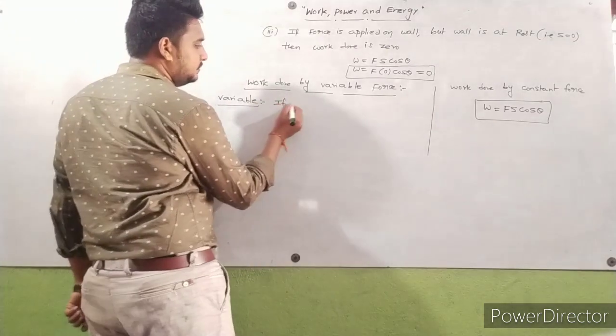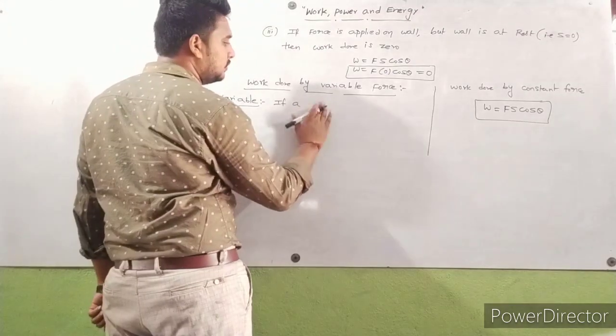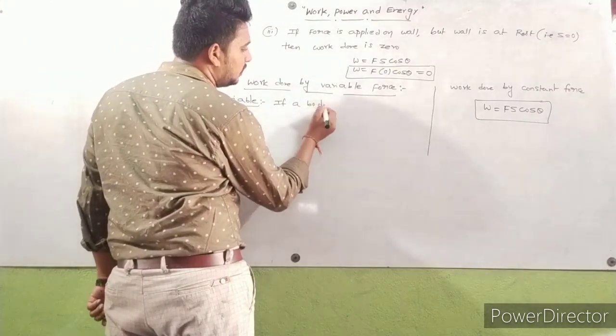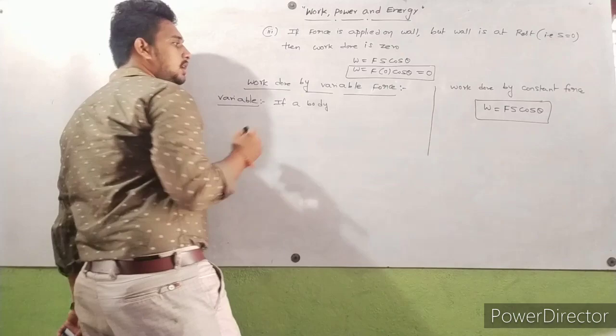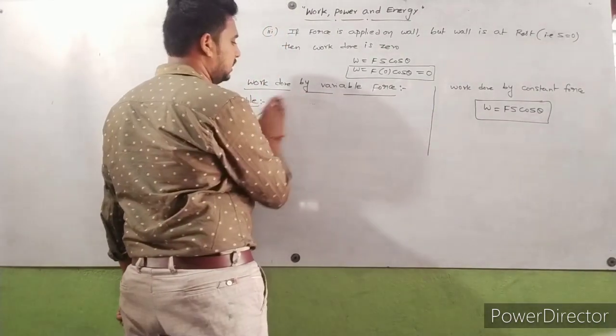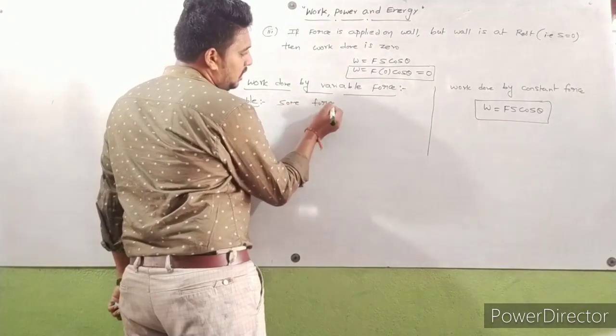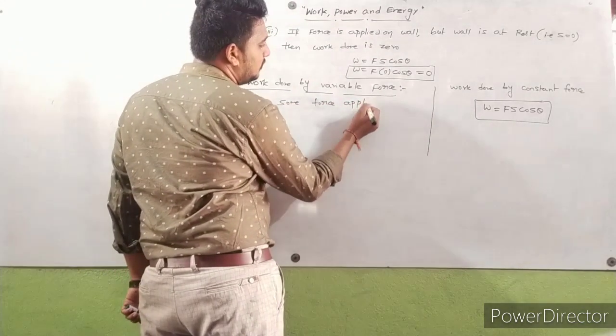Consider some force is applied on a body.